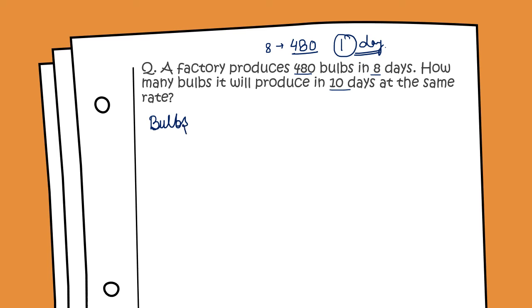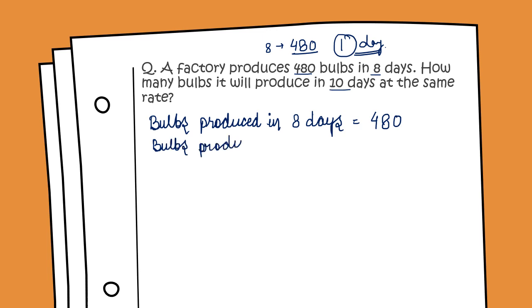Bulbs produced in 8 days is equal to 480. Bulbs produced in 1 day: if 480 bulbs are produced in 8 days, then in 1 day a smaller number of bulbs will be produced.